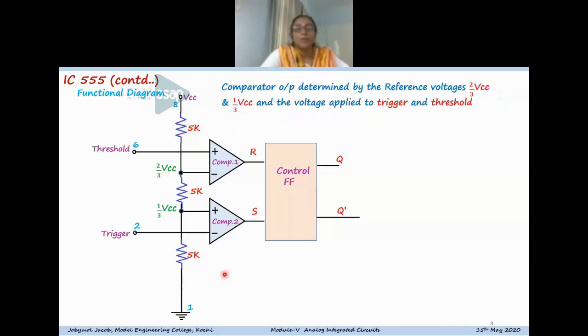Now the other pins of the comparators are connected to the threshold pin as well as the trigger pin, that is pin number 6 and 2. The voltage applied at these two pins and the reference voltages determine the transition of the flip-flop, and based on this, the flip-flop will change its state.